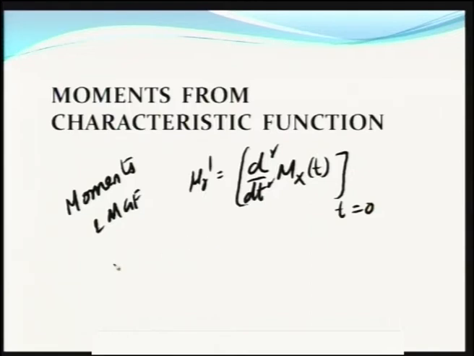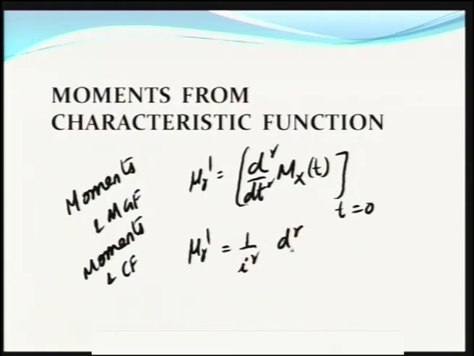So, similar thing here, moments and characteristic function, we have mu r dash is equal to 1 by i power r, d power r by dt power r of pi x of t at t is equal to 0. This is the difference between moments and moment generating function, and moments and characteristic function.